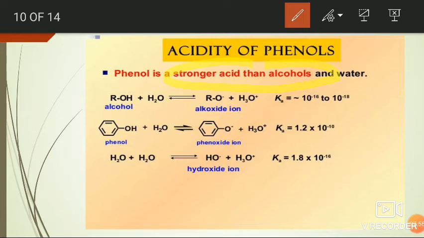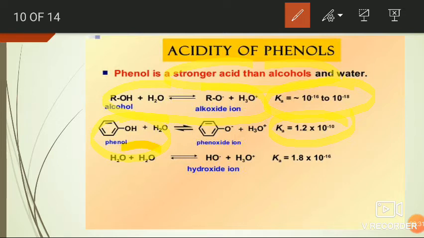Here, if you observe the acidity of alcohols, ROH plus H2O gives RO minus and H3O plus, as we discussed earlier. Here the acid dissociation constant for alcohol generally varies from 10 to the power of minus 16 to 10 to the power of minus 18. In the case of phenols, the Ka value, that is acid dissociation constant, is generally 1.2 into 10 to the power of minus 10.